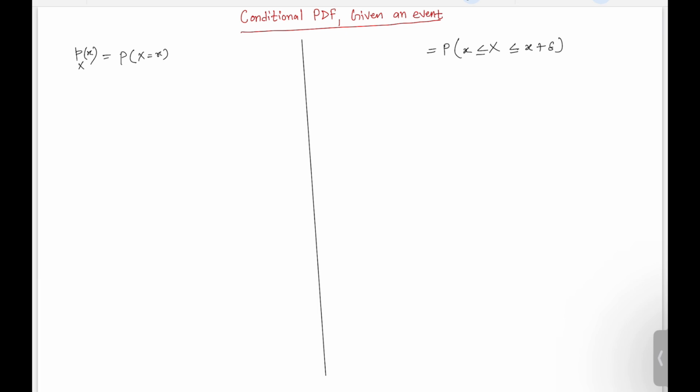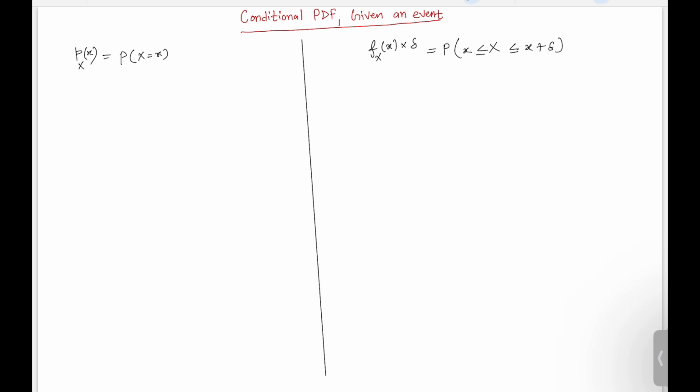They are probabilities per unit length, right? So we cannot say directly that this PDF will give you the probability. You will have to multiply by the length also, right?